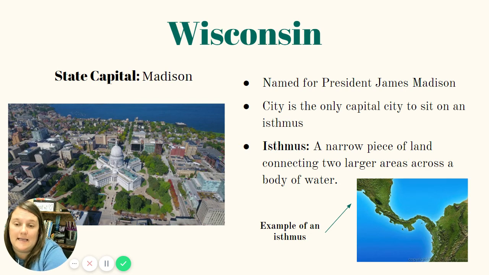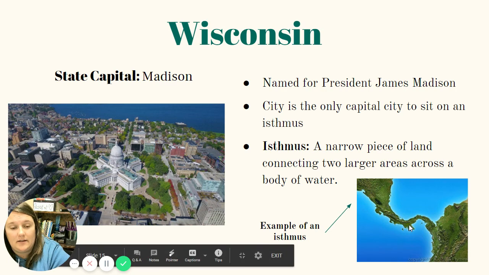Next, we have Wisconsin. The state capital is Madison. It is named for President James Madison. The city is the only capital city to sit on an isthmus. And so an isthmus, guys, if you look down here, it's where there's two large bodies of land, and there's this thin little land bridge, like a natural bridge. So you have water on either side, but it's just this thin, skinny little piece of land that connects these two larger landforms.